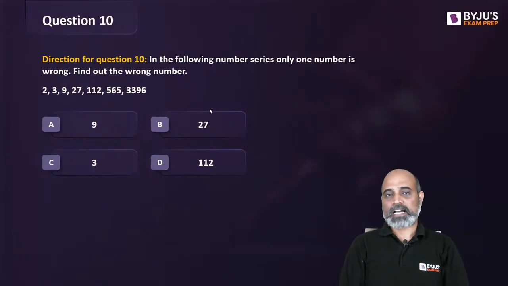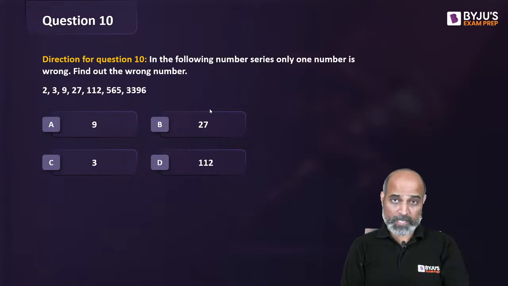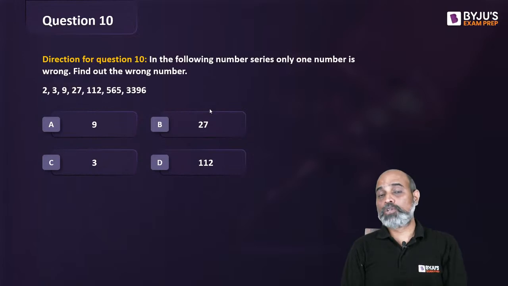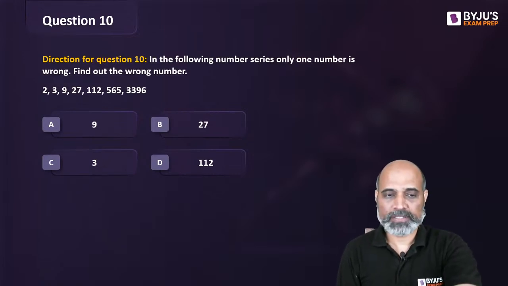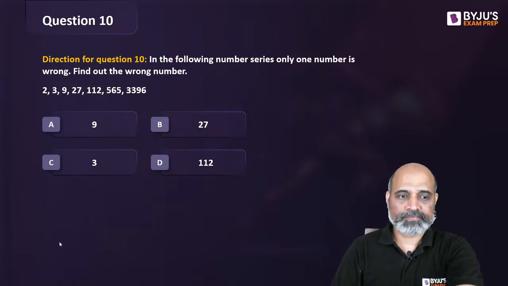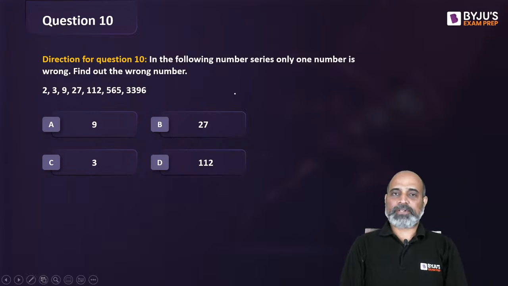Next one. Again, you need to find out where is the problem. 2, 3, 9, 27, 112, 565, 3396. Again, the values are increasing so quickly from a single digit to double digit and then triple, then 4-digit number. It has to do again with the powers. पर किस तरह के values का powers? ये जरूरी है. ये find out करना है.